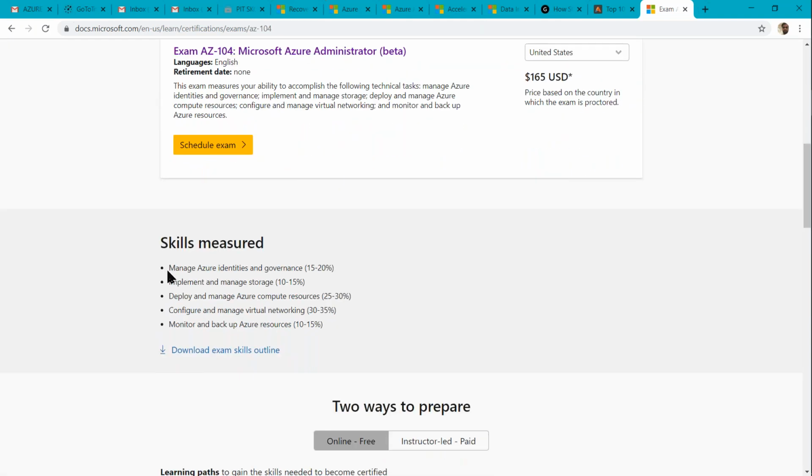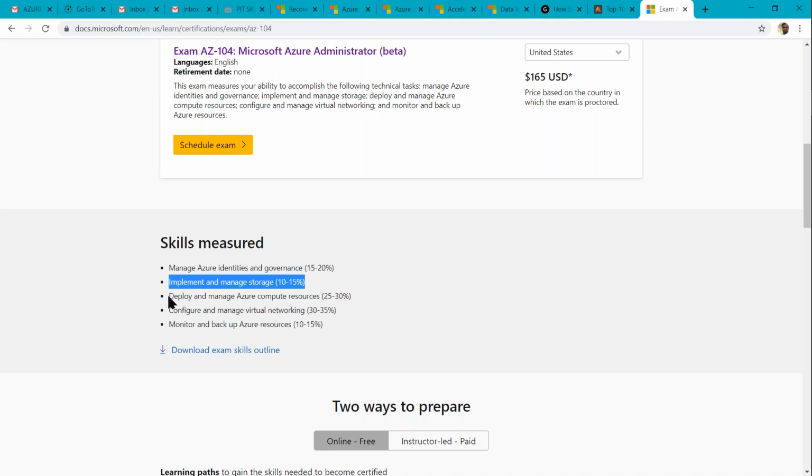First, managing Azure identities: Active Directory, meaning how we can manage the users, roles, privileges, permissions, everything. In the same way, implement and manage storage, how we can work with the storage components.